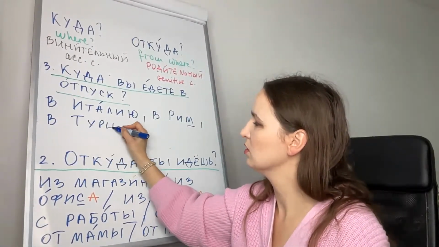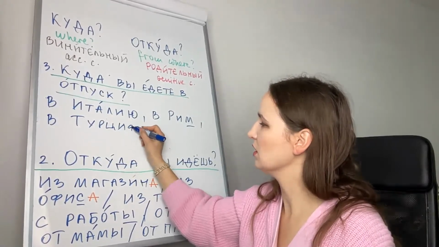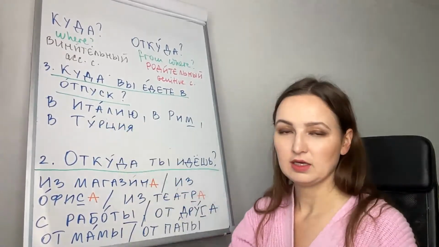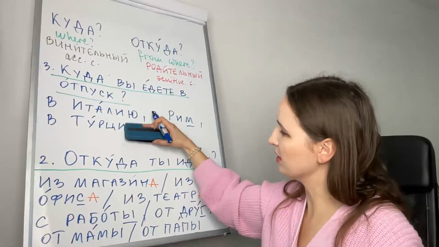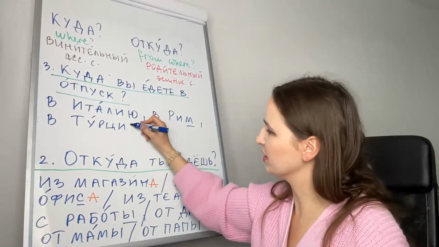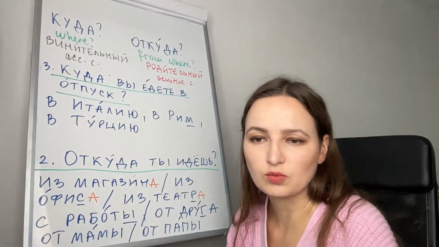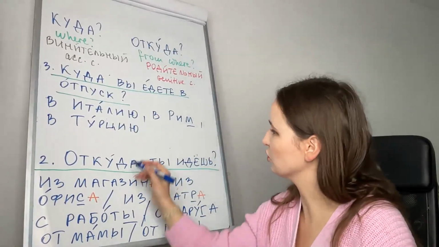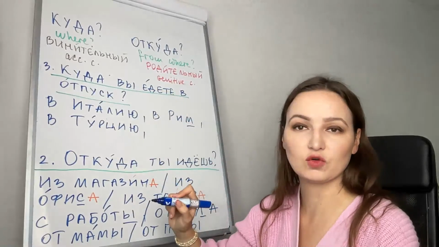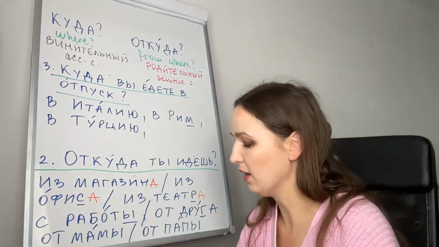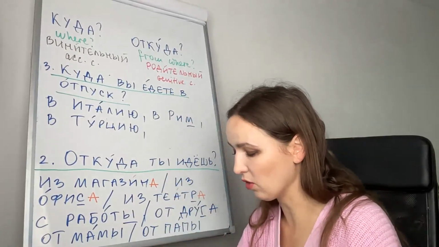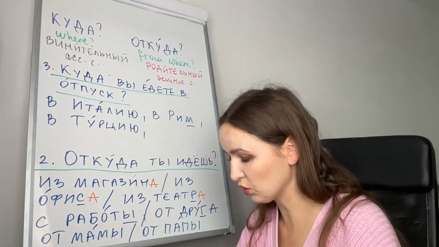Турция, the same will happen here, feminine. Я will be replaced with ю. В Турцию. Очень хорошо. В Турцию, to Turkey. Куда вы едете в отпуск? Where are you going for vacation? В Турцию.